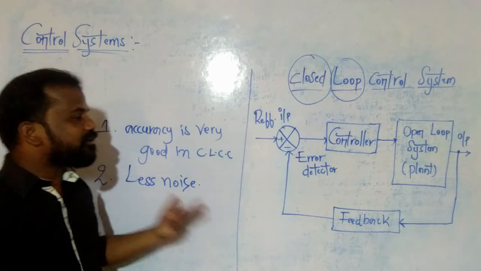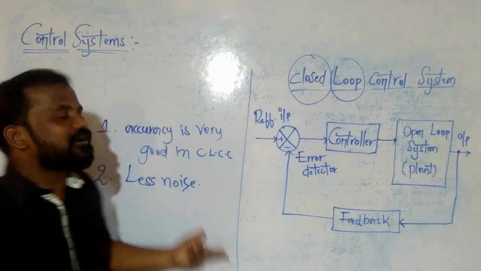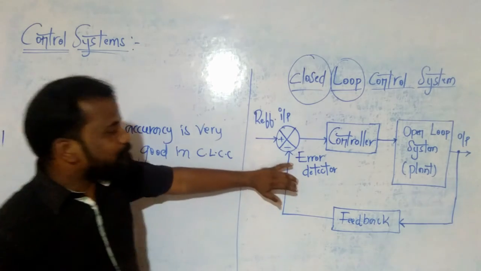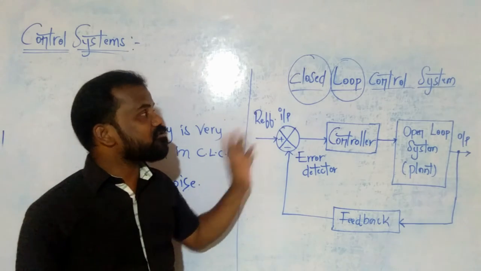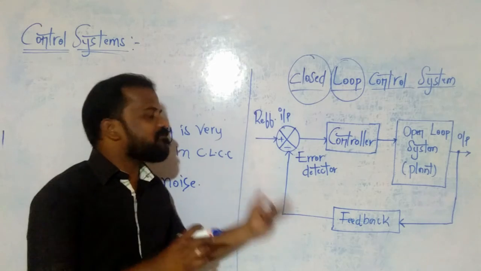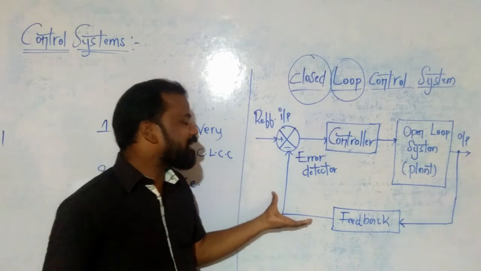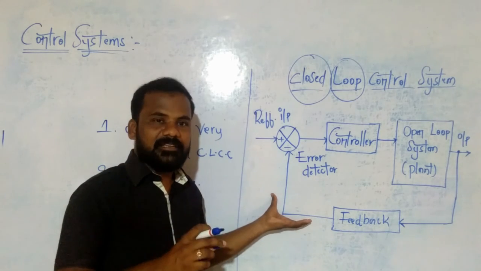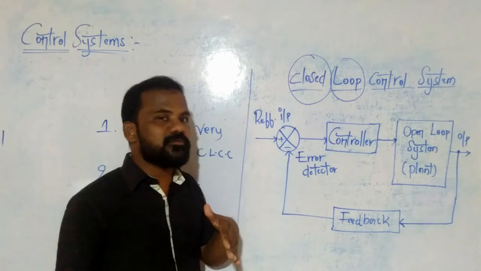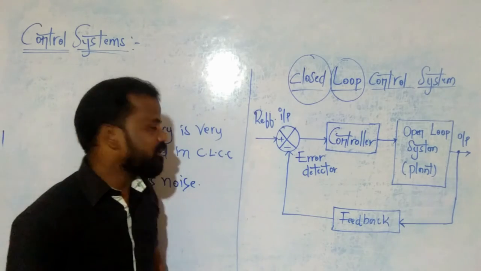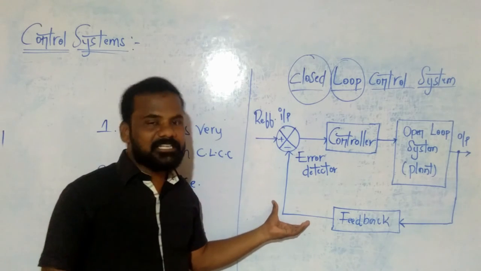Clear? Now go for the closed loop control system disadvantages. Now compared to the open loop control system, the block diagram of a closed loop control system is somewhat difficult. It means complexity is very high in case of a closed loop control system, but in case of an open loop control system, less. Clear? So this is the first disadvantage.